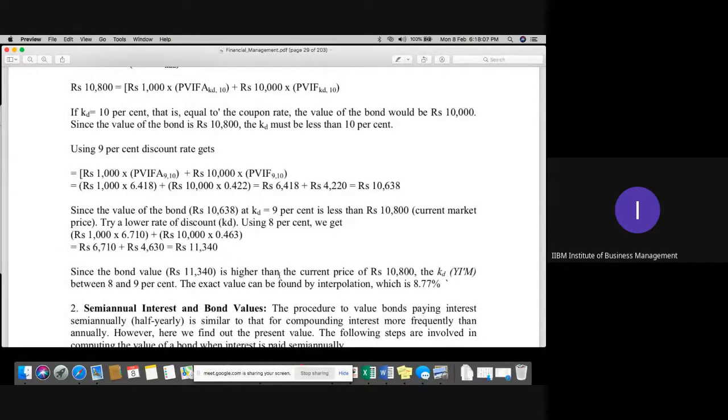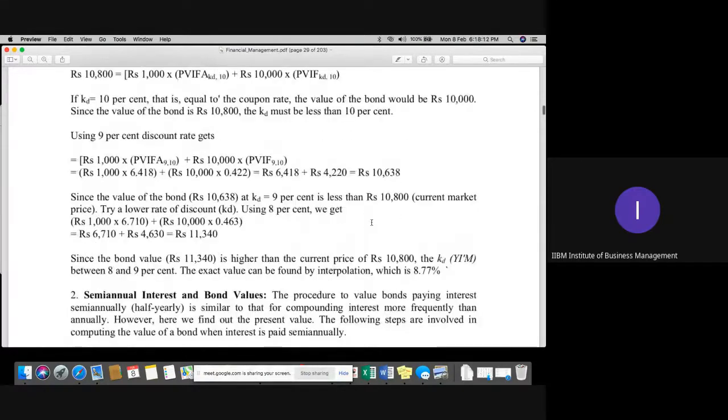Okay, now you can see that if your bond value is more than its current price, then definitely your answer should be between 8 and 9%. And this calculation can be done with the help of the interpolation method. Now, what is the interpolation method? First of all, I'll explain that to you in the capital budgeting part. Right now I'm not going into detail on that particular part.